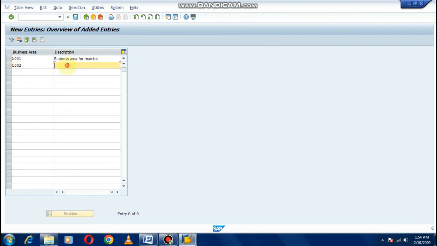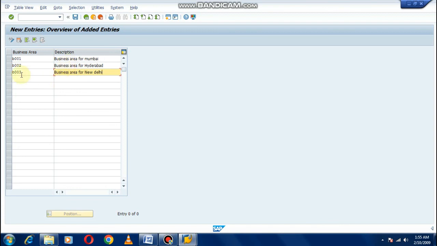B002, business area for Hyderabad. B003, business area for New Delhi. So we are creating these three business areas.